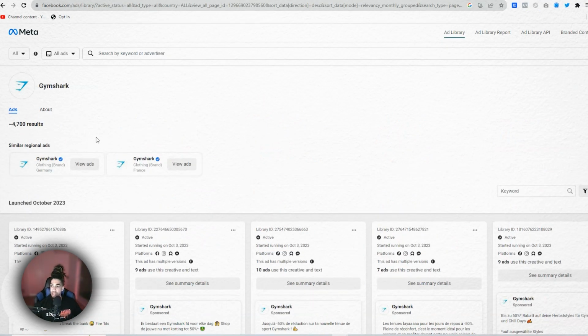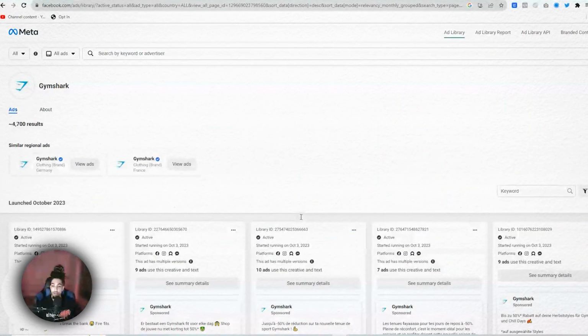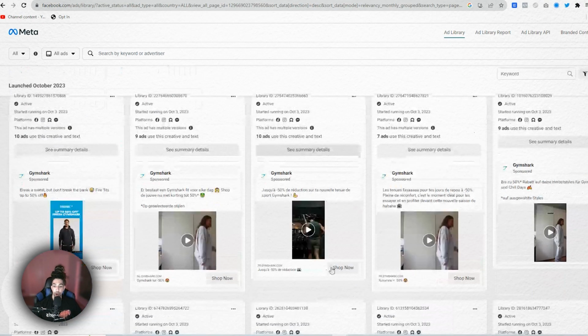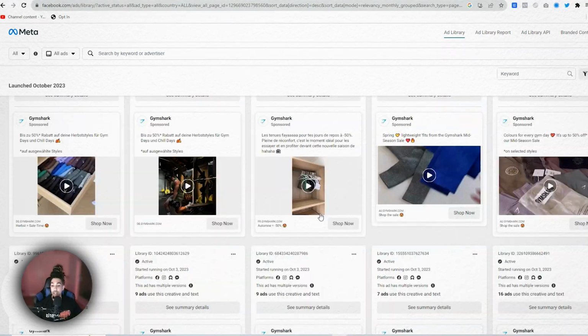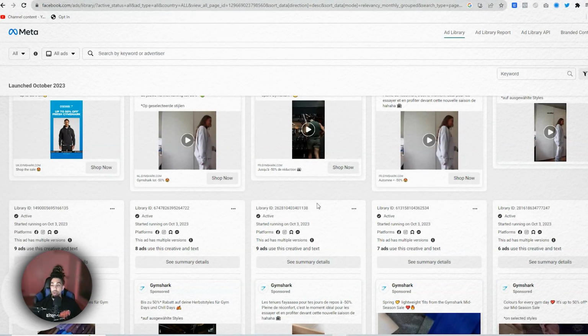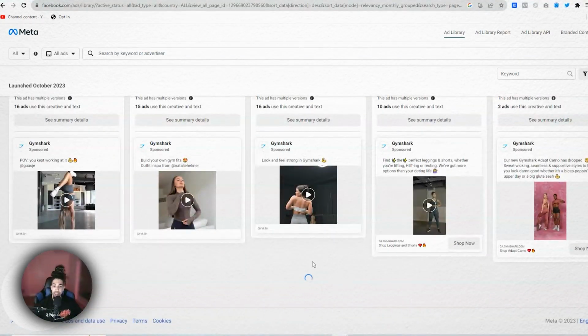So once you find the brands that you want to search up, you could go through and see what other products are running. So oftentimes you'll find brands that are running a bunch of different products and are doing really well with them, or you'll find brands that are only selling one product, but they'll be able to give you a bunch of different creative styles. As you can see, there's videos for the same products here. This is clothing from a reputable brand, so it's a little bit easier to sell just because they have a bunch of UGC that they could go ahead and post on their platform, and people have the opportunity to essentially just pick whichever pieces they want. So definitely take advantage of this.